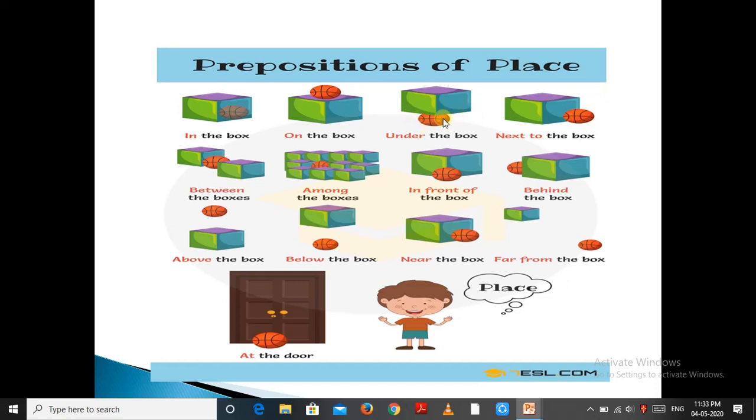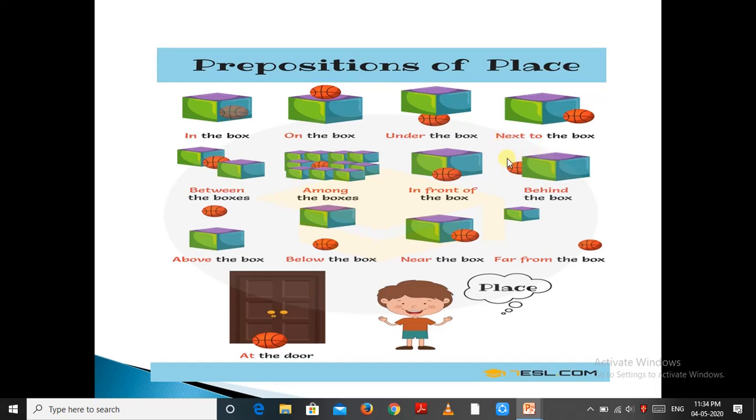The next is the ball is next to the box. It is by the side of the box. And here the ball is between the boxes. See, the position is between two boxes. The ball is among the boxes. There are so many boxes. Among that, the ball is there. In this picture, the ball is in front of the box, front position. Here, the ball is behind the box, behind. You can see where the ball is behind, backside.